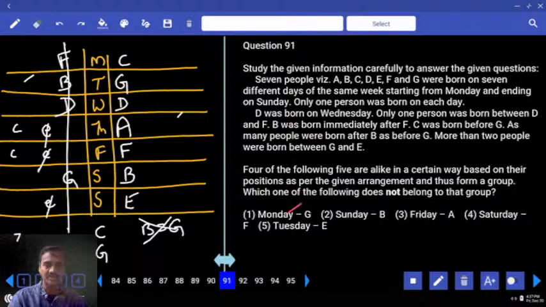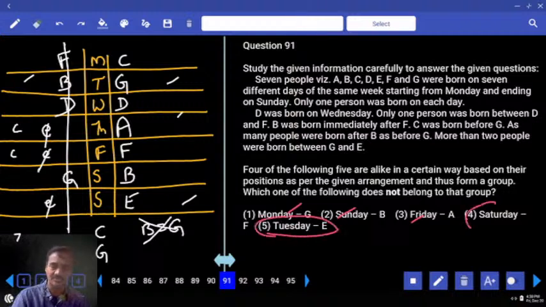Question 91, odd one out. Monday and G, and G was born immediately after Monday. Sunday and B, and B was born immediately before Sunday. They are consecutive, adjacent to each other. And next one, Friday and A are adjacent, and Saturday and F are again adjacent, fine. And Tuesday and E was born on Sunday. Now Tuesday, there is 1 person between these 2, and so choice 5 is the odd one.